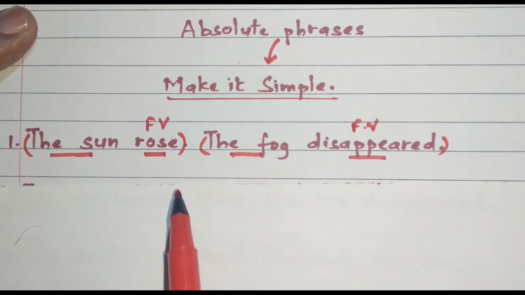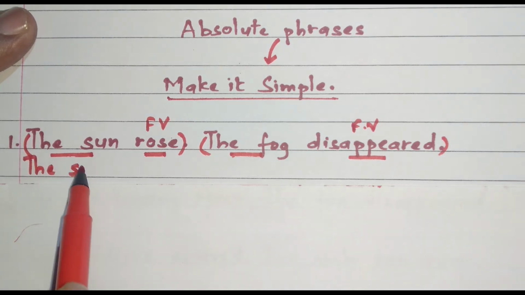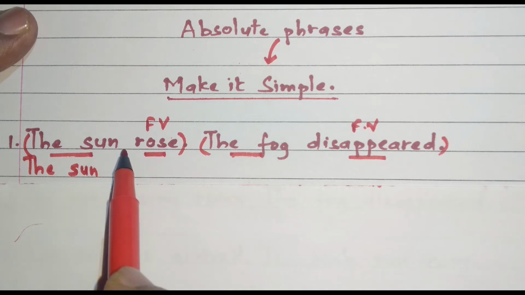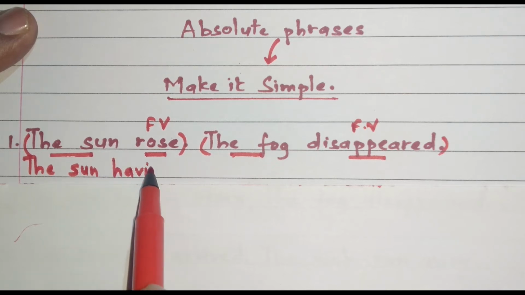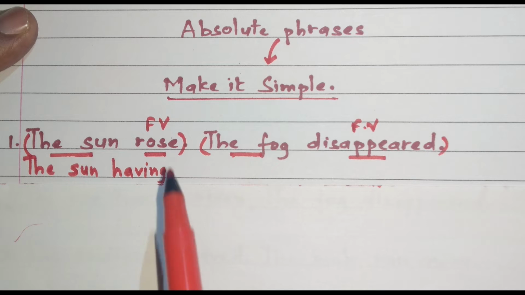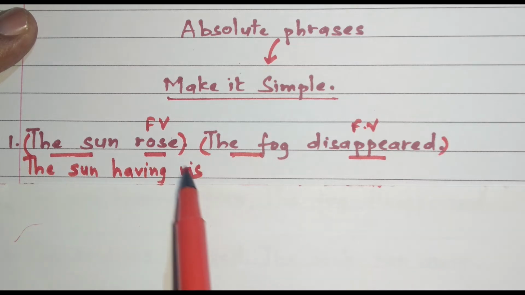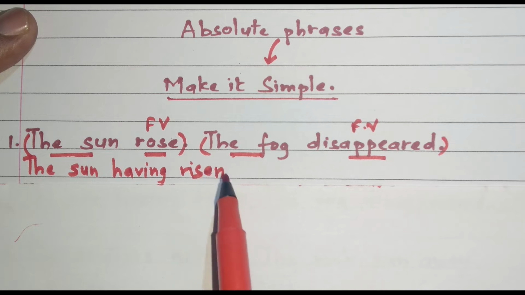So let's start. First, we will copy the subject of the first sentence as it is, that is the sun. There is no helping verb in this first sentence, so we will use having. Rose is the verb here. The root verb is rise, so the past participle of rose is risen.